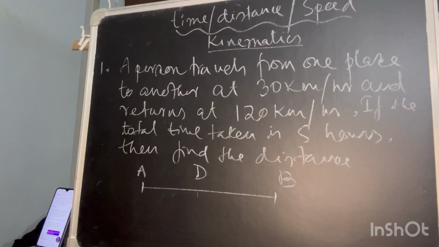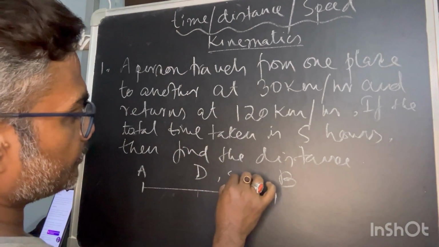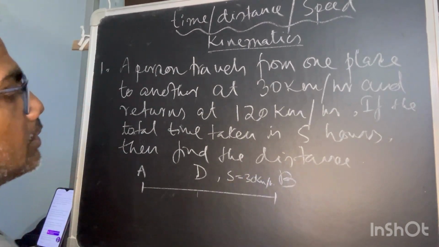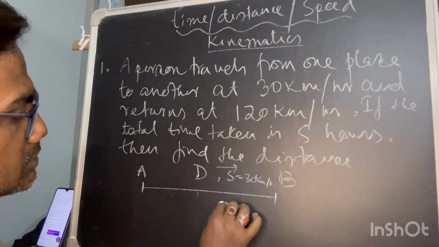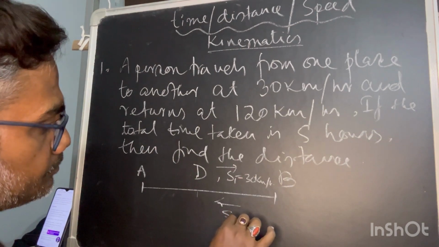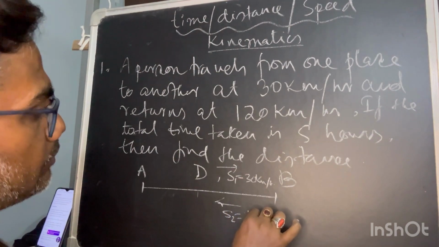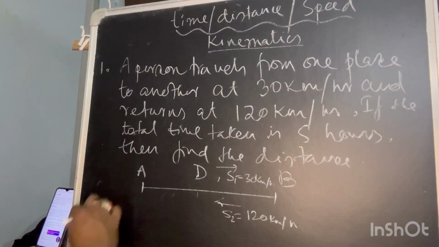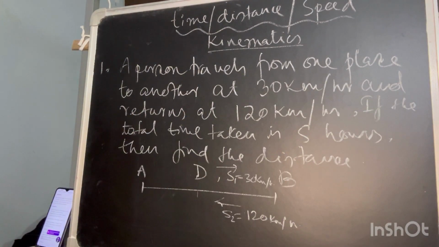In the onward journey the speed is 30 kilometer per hour, and in the returning journey the speed is 120 kilometer per hour. Total time taken is 5 hours.